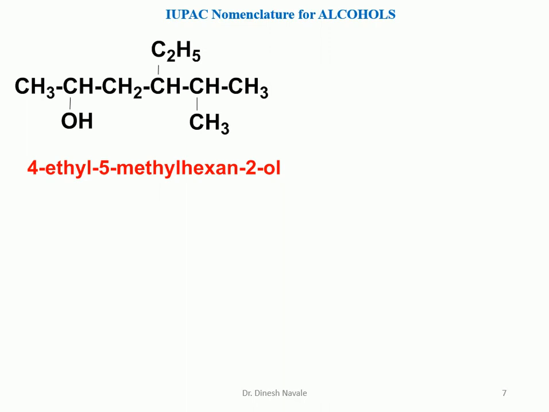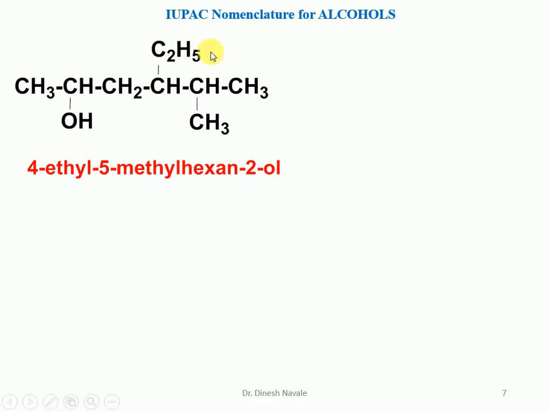So for the first nomenclature, we have the structure in front of us. We start with the basic first rule: select the longest continuous carbon chain and give the lowest possible number to the functional group, which in this case is the alcohol, that is OH.